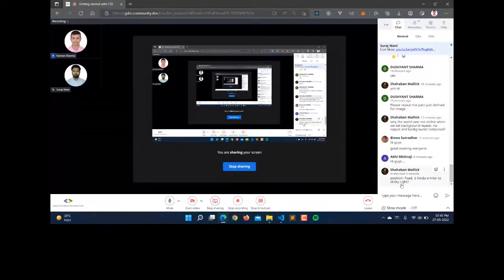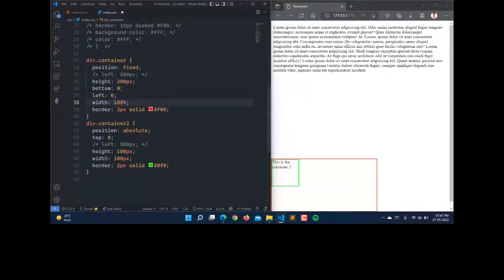Yeah, position fixed is similar to sticky, but sticky is like, whenever we are scrolling here, it will change its position from sticky to fixed. Let me show you the example. So here I am removing this container, and let me apply this only. Let's set its width to 100% and height to 40 pixels, and I'm removing this second div.